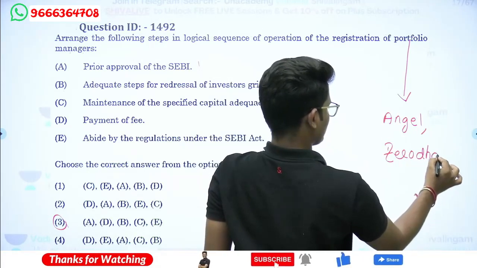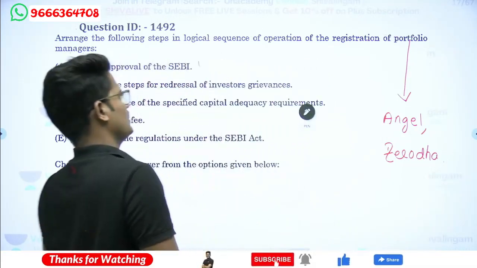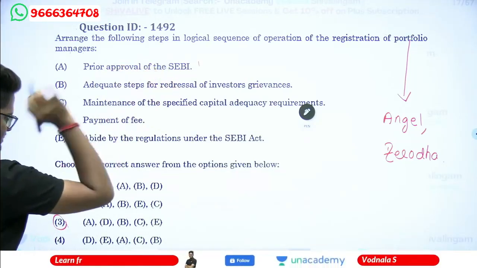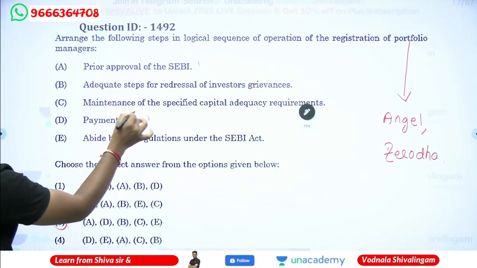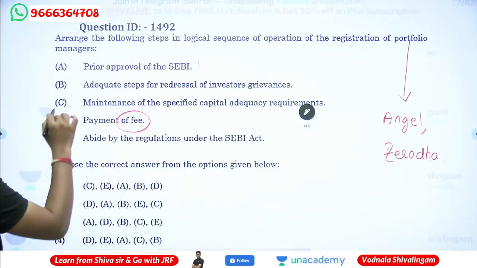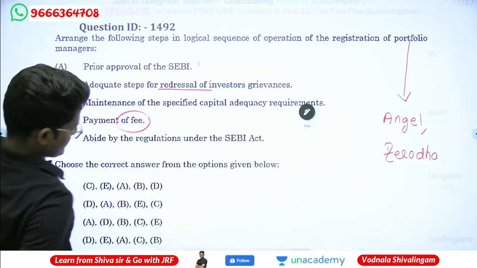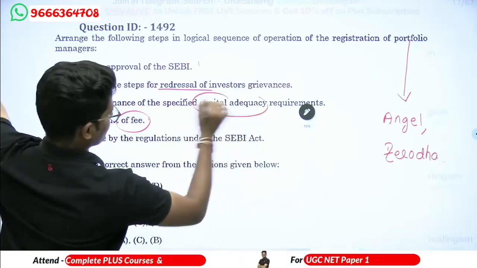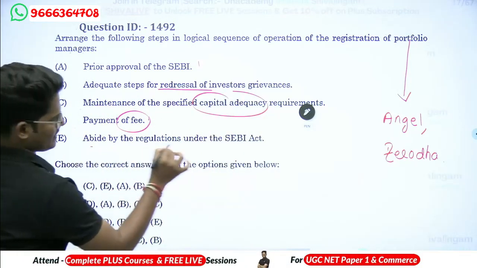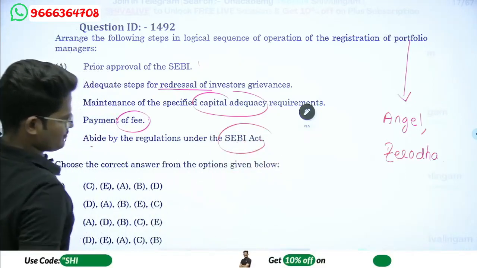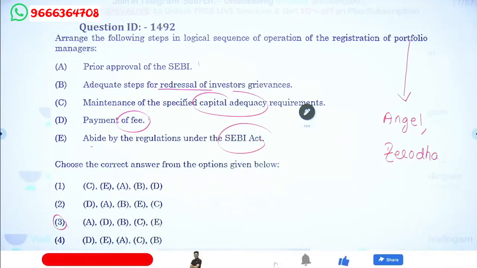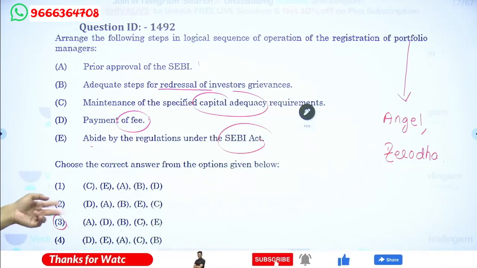All these are stock broking big entities. So those can be portfolio managers. Prior approval with SEBI is required. Later payment of the fees, and after that adequate steps for redressal of investor grievances, and after that maintenance of specified capital adequacy requirements, abiding by the regulations of the SEBI Act, because Securities and Exchange Board of India has rules and regulations on the capital market, which portfolio managers need to comply with.